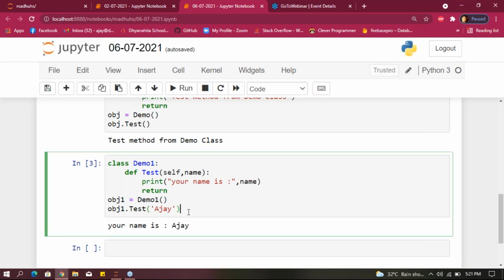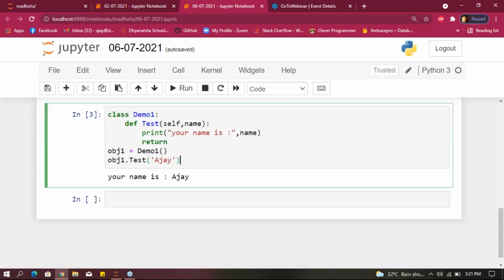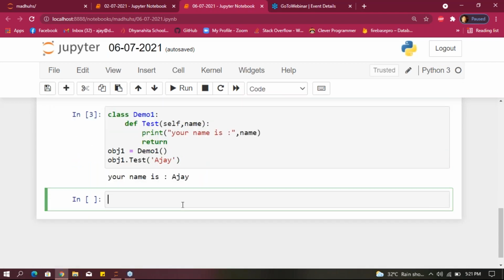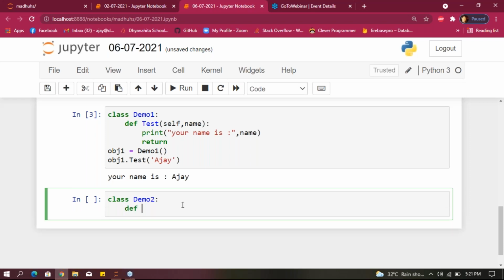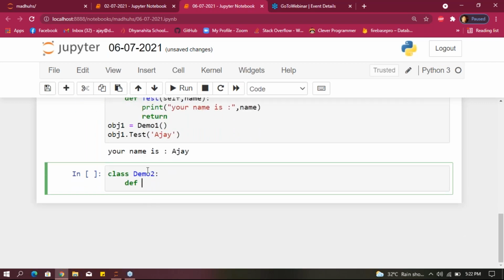I hope you completed this example, guys. Next, with regular expressions, we'll do one example. Class, I'm giving here demo to my class name. Define a method. You guys already know the email tester, right? Email ID validation, right? Same example we'll do here. Otherwise, we'll do one thing. We'll do another example.